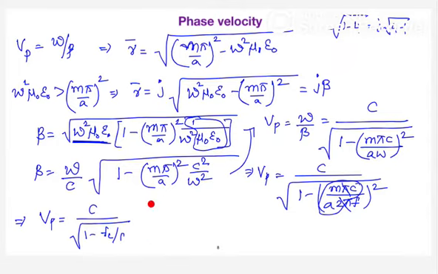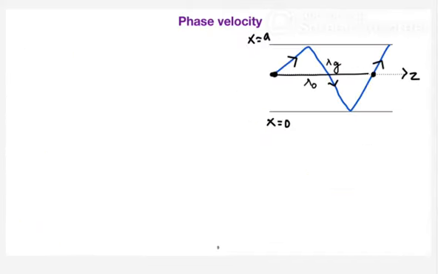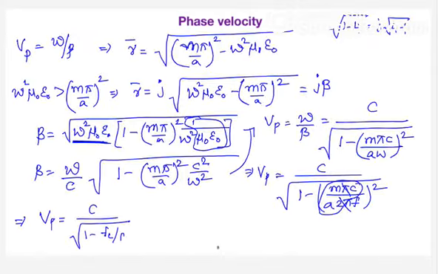So finally, how to remember this equation? It will be like 1 minus (2 fc by f)... because fc is mc by 2a. mc by 2a itself is fc, I have replaced that, divided by f. That is 2 pi f. So you are going to get the phase velocity is equal to c by root over 1 minus (fc by f) whole square. So here you have to notice one point.